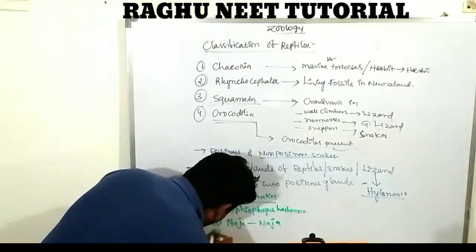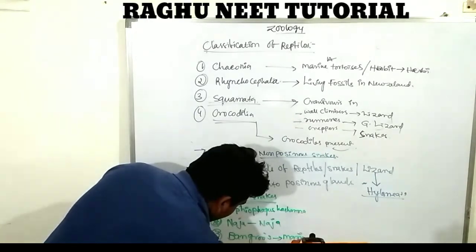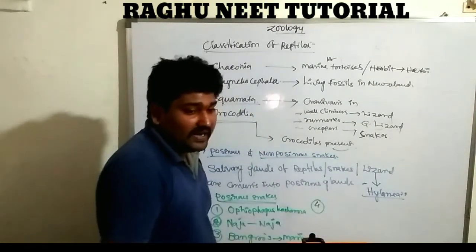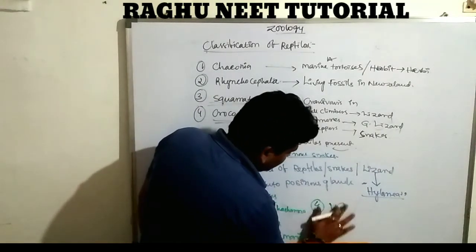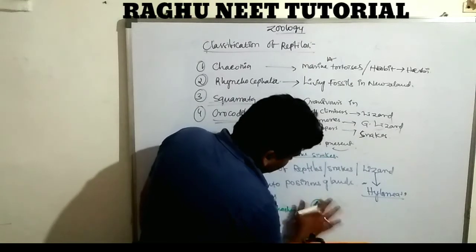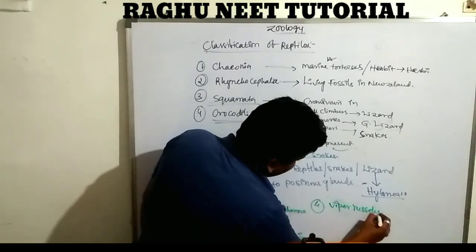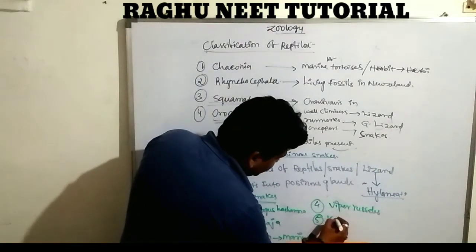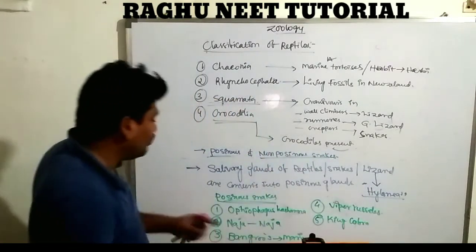Third one is Bungarus. The fourth one is Russell's viper. Fifth one is king cobra. So these are poisonous snakes.